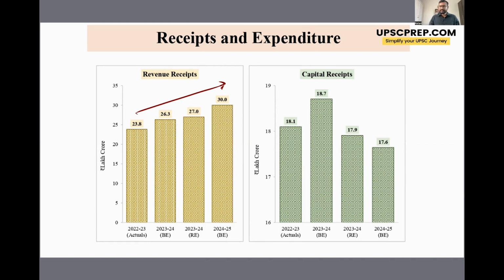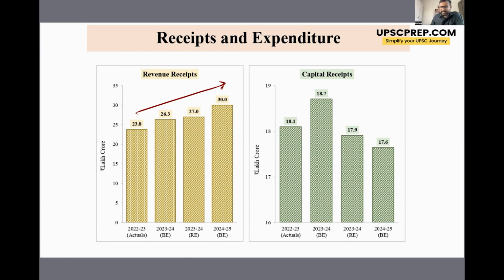Which means that our economy is actually tax buoyant. Tax buoyancy means that the tax collection of the government is increasing through increase in tax compliance and increase in tax base, right? So the government is witnessing more tax collection through GST or income tax or corporate tax, and that's why the revenue receipts of the government are growing.